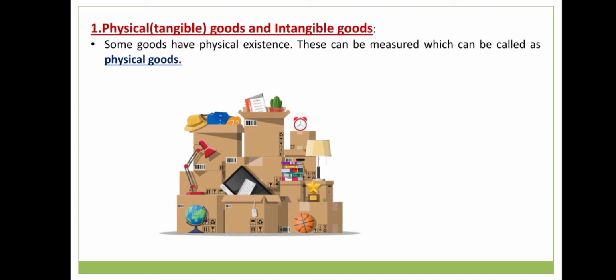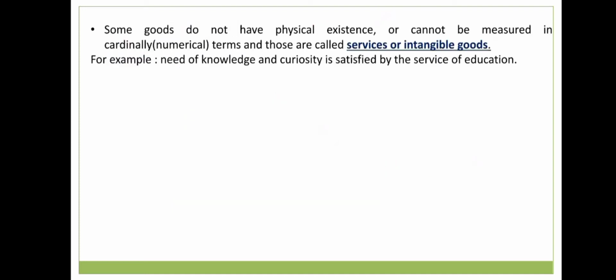In the picture we can see there is a ball, a globe, a hat, an alarm clock. All those things have a physical existence. So we can touch it and we can see it. So this type of goods which has a physical existence or a physical appearance, we can say those goods are physical goods. Now let's see what are intangible goods.